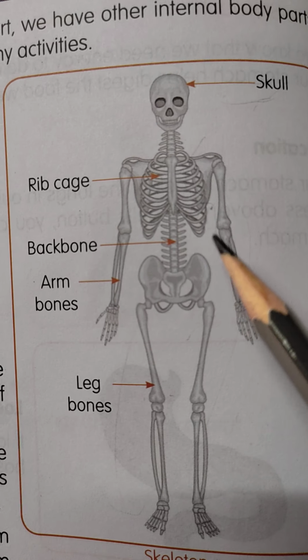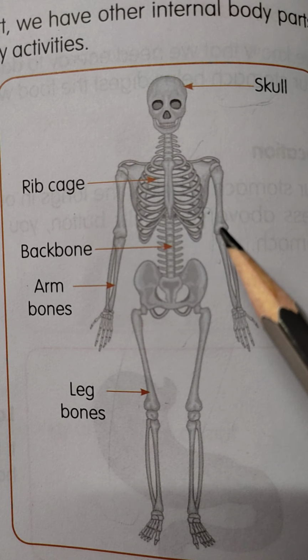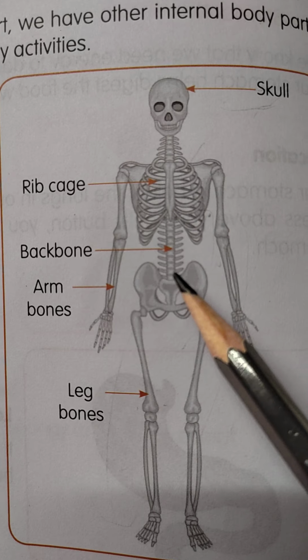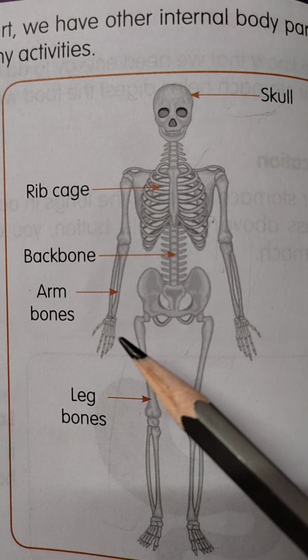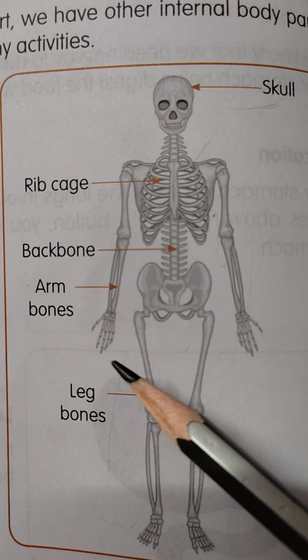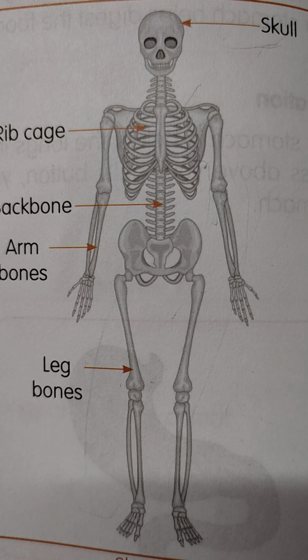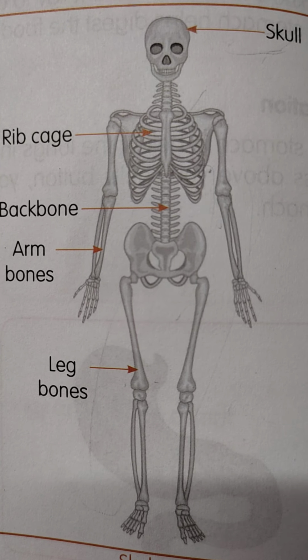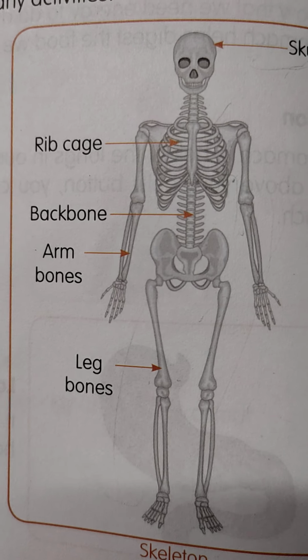Our body bones are joined together to form a skeleton. Okay, what is a skeleton? Yes, a skeleton is the structure of our body bones. Okay, cuties.